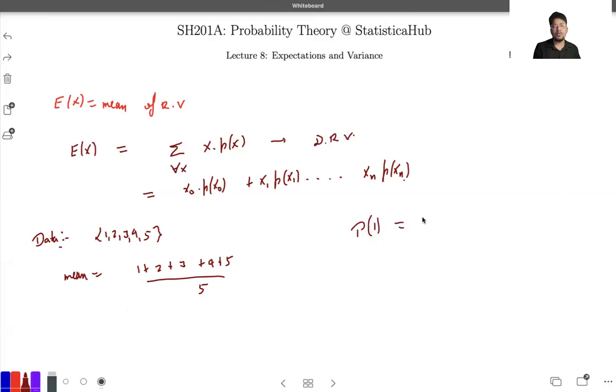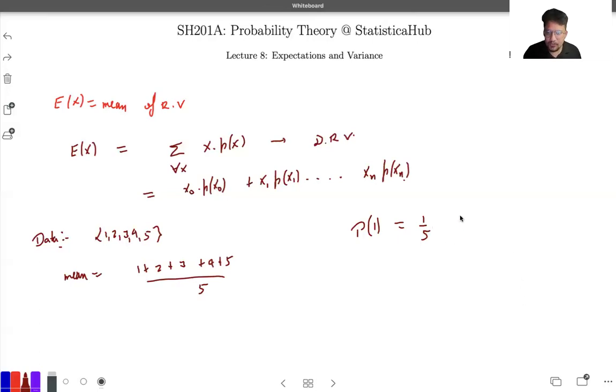So that will be coming out to be like 1 over 5, correct? You have a bag containing 5 different cards, maybe, numbered 1 to 5. And if I ask you to get 1, what is the probability? That will be 1 over 5. We are keeping them equally likely.